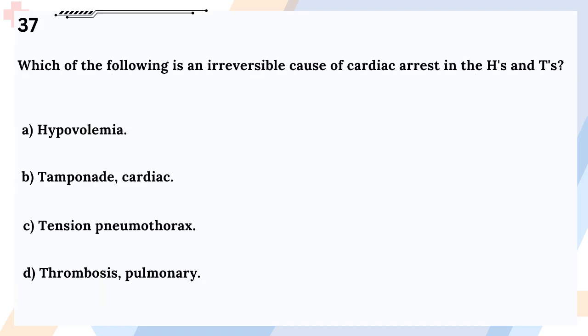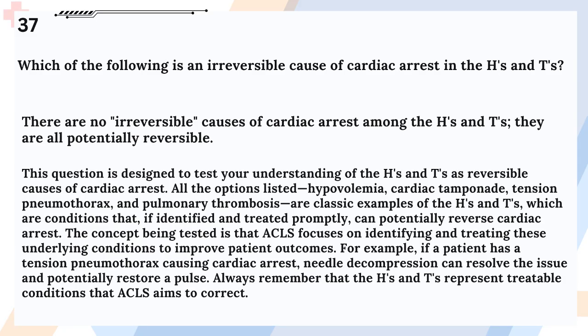Question 37. Which of the following is an irreversible cause of cardiac arrest in the H's and T's? A. Hypovolemia. B. Tamponade, cardiac. C. Tension pneumothorax. D. Thrombosis, pulmonary. Answer: there are no irreversible causes of cardiac arrest among the H's and T's. They are all potentially reversible.